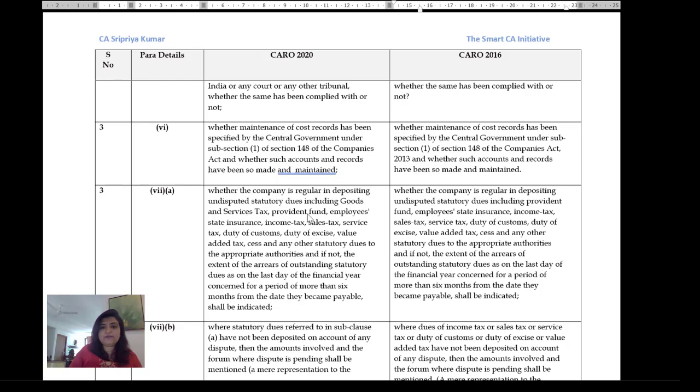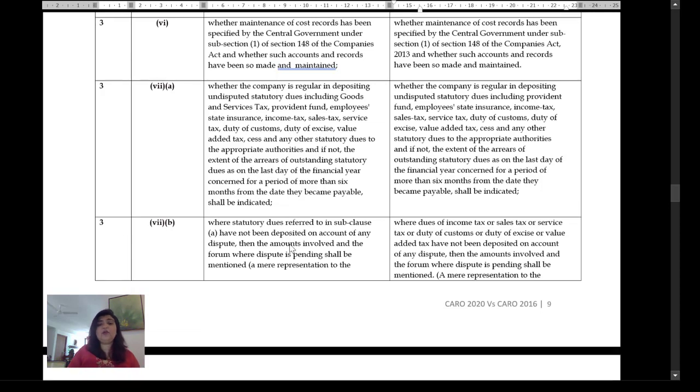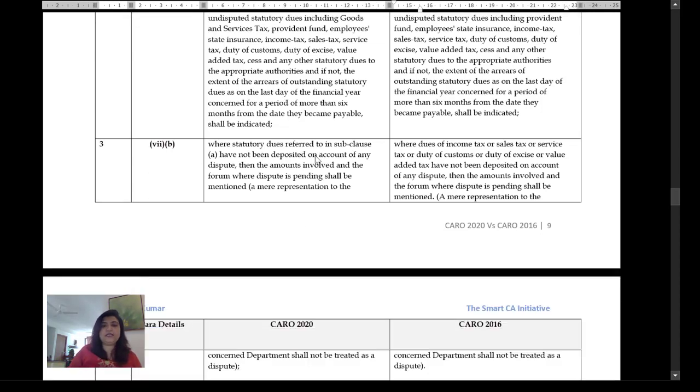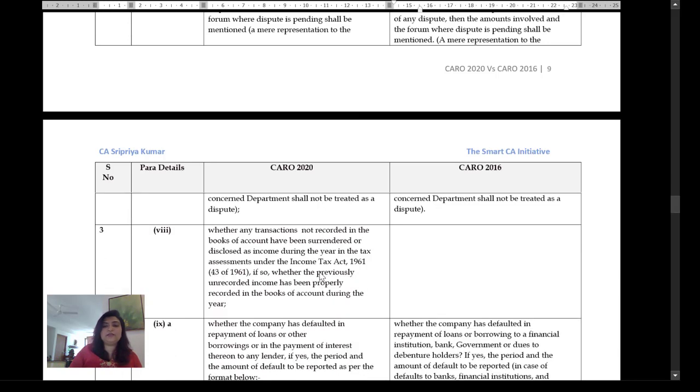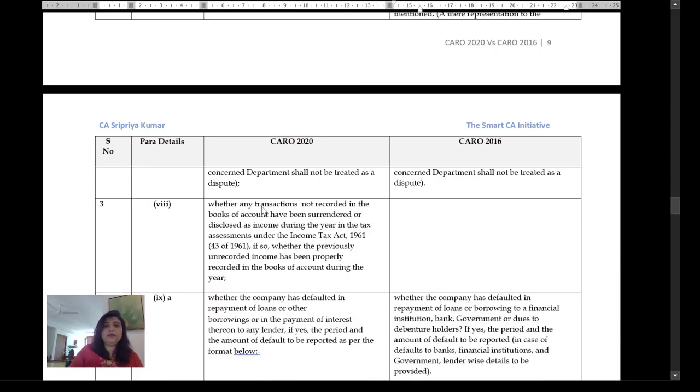So they're talking about GST, Provident Fund, ESIC, income tax, sales tax, service tax, etc. For a period of more than 6 months from the date they became due, they've obviously changed sales tax to GST, or rather they've included GST and sales tax now. Then you have disputed dues, which is the same paragraph, where statutory dues have not been deposited on account of any dispute. The amounts involved in the forum where the dispute is pending shall be maintained. A mere representation, the same as the earlier clause, shall not be treated as a dispute. So you have to be very careful. The next, again, is interesting, not there earlier.